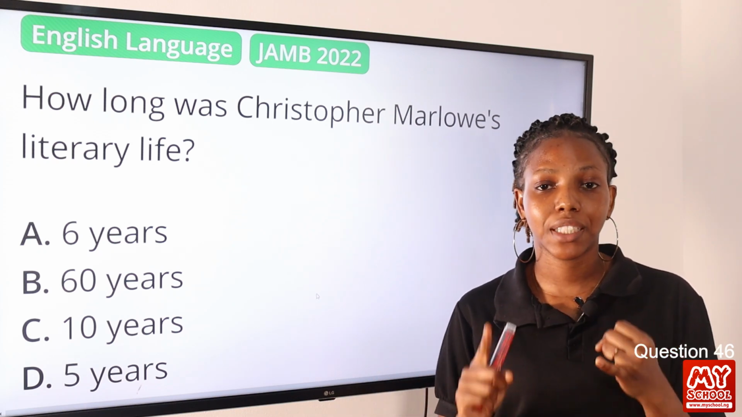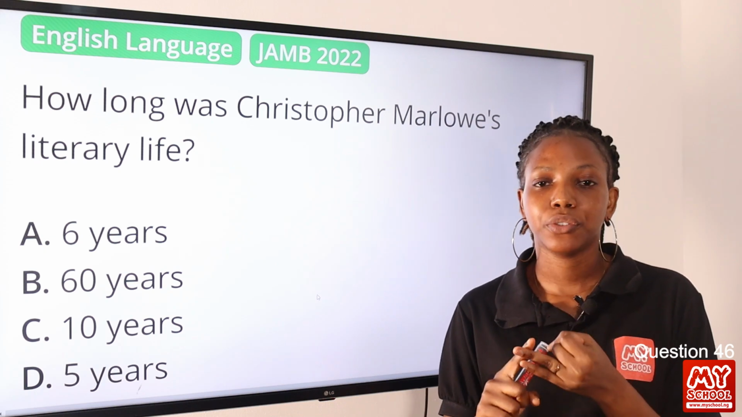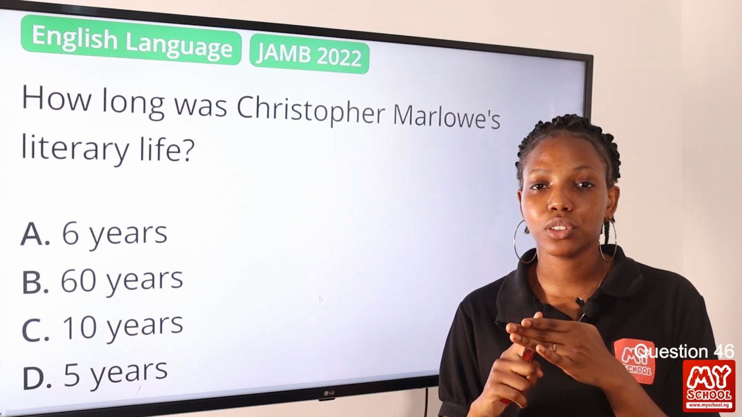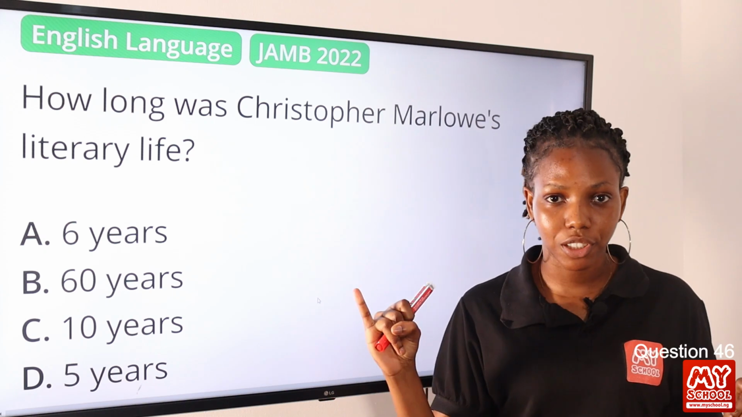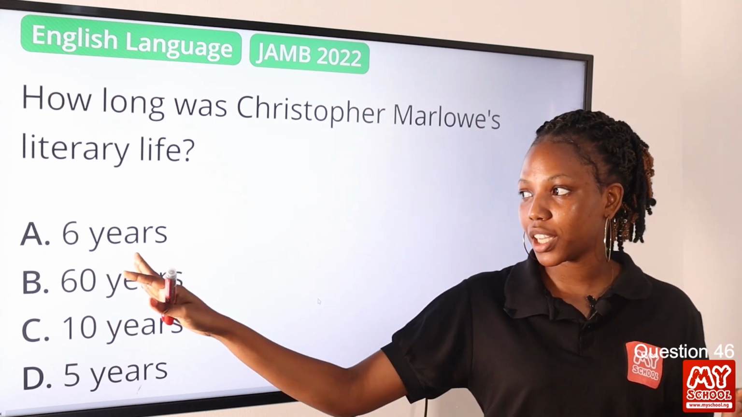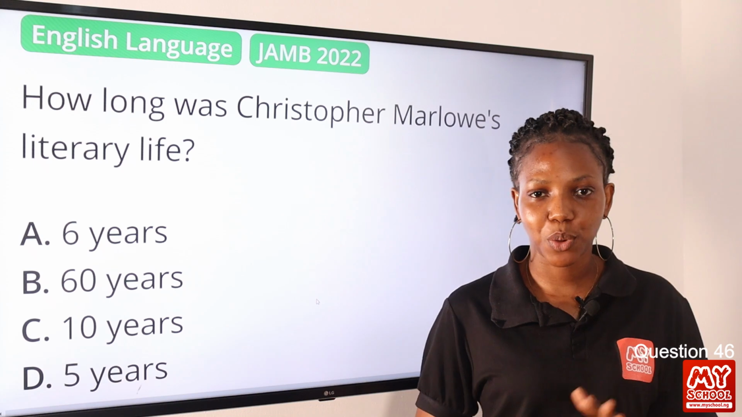1587, that's 1588, 1589, 1590, 1591, 1592, and 1593. That's 6 years. So option A is the final answer to this question.